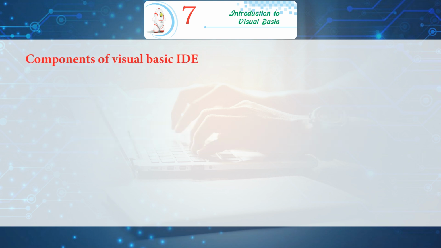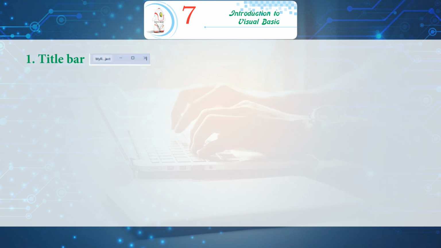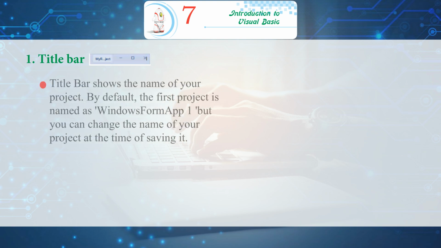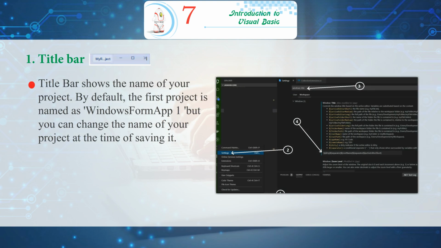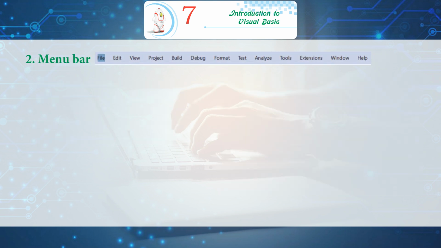Components of Visual Basic IDE. Following are the various components of Visual Basic IDE. 1. Title bar. Title bar shows the name of your project. By default, the first project is named as Windows Form App 1, but you can change the name of your project at the time of saving it. 2. Menu bar.